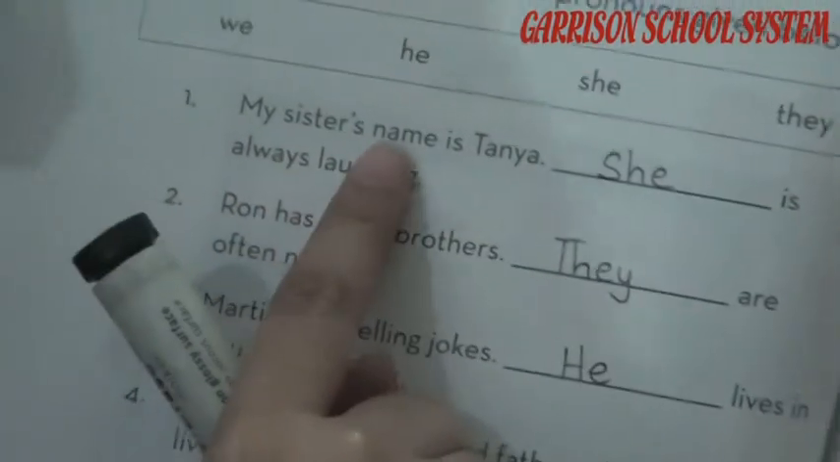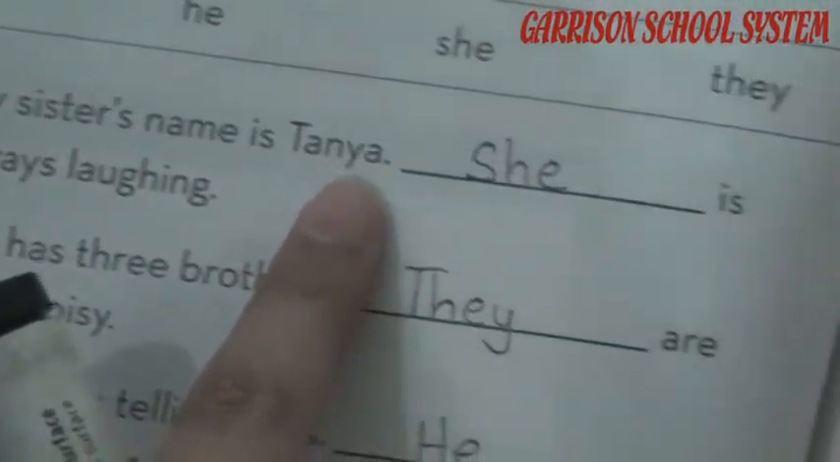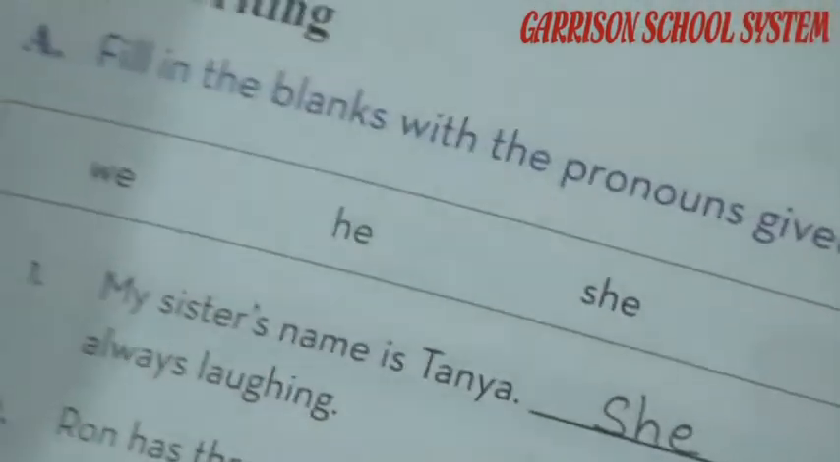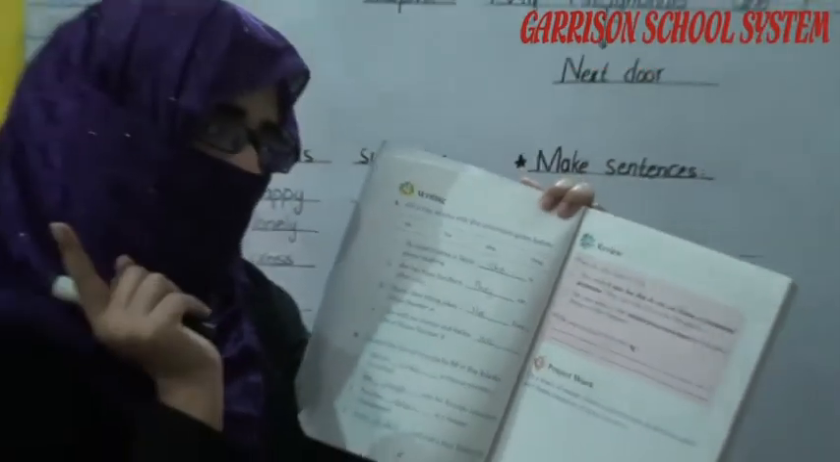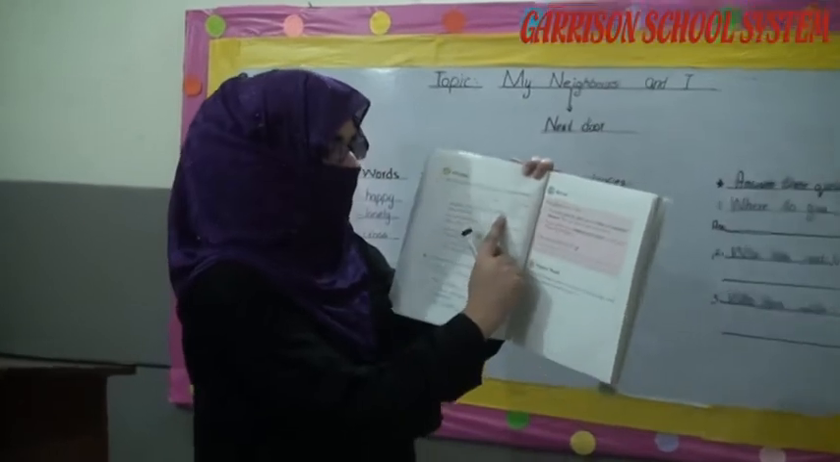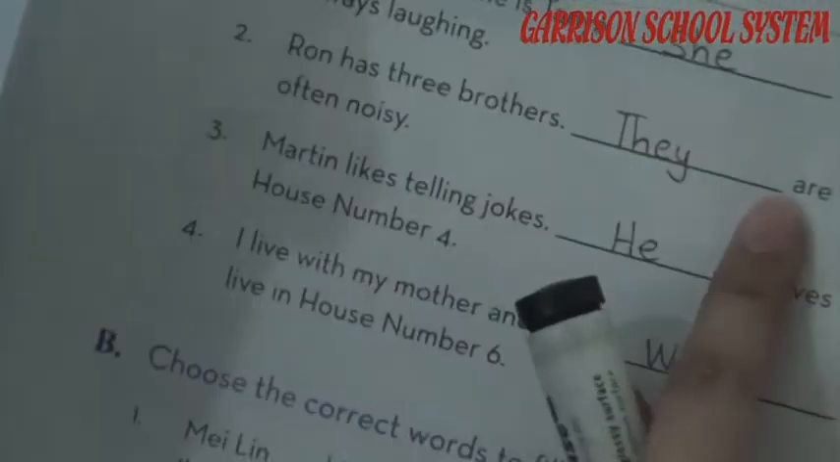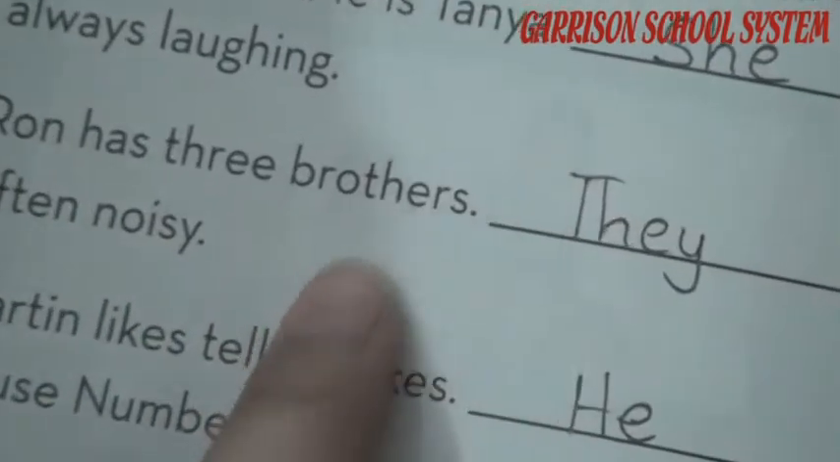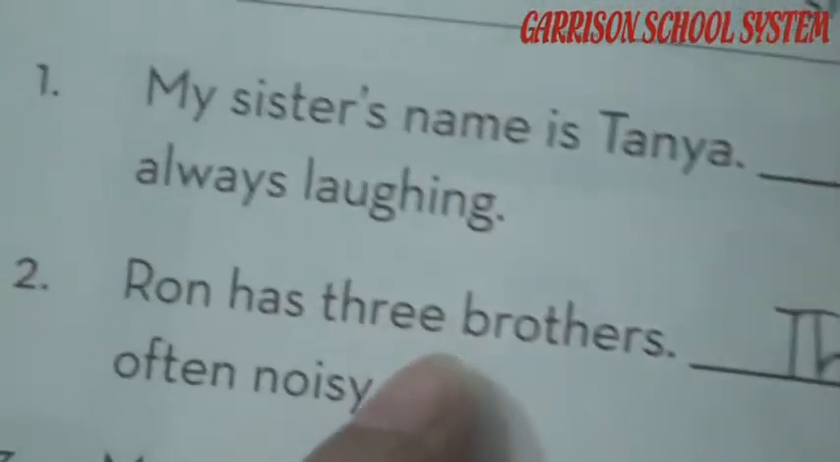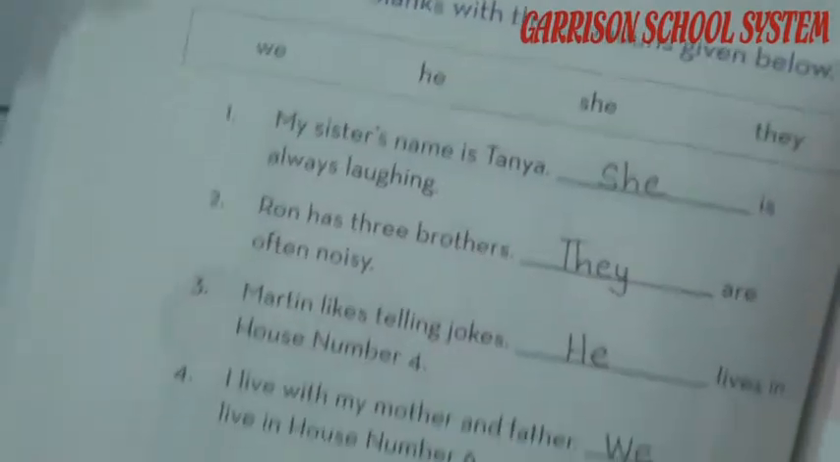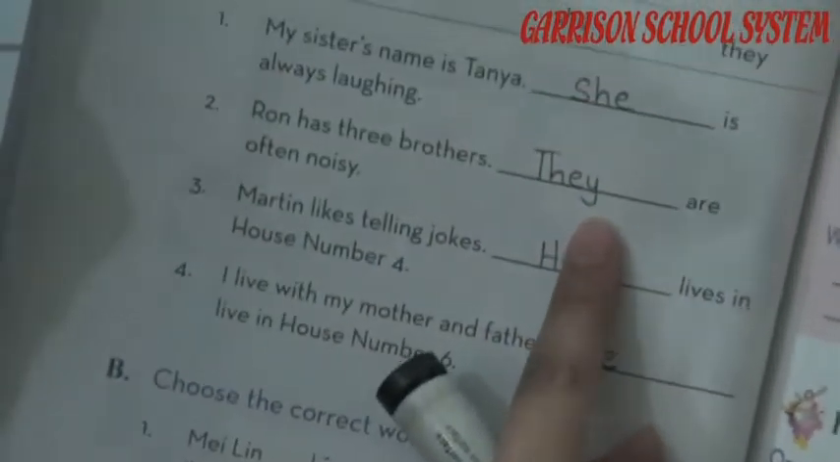Like, my sister's name is Tanya. Tanya, you have to identify, is a girl or a boy. When you identify Tanya is a girl, you can easily write she. Roman has 3 brothers. Dash are often noisy. They are 3 brothers, means that they are talking about more than 2 persons. So that's why we can write they.